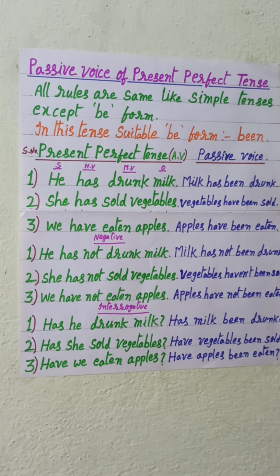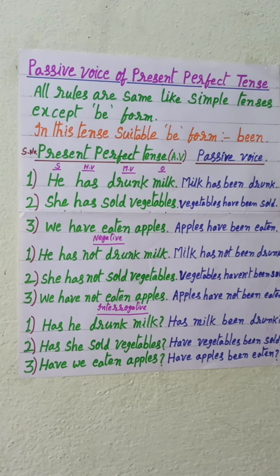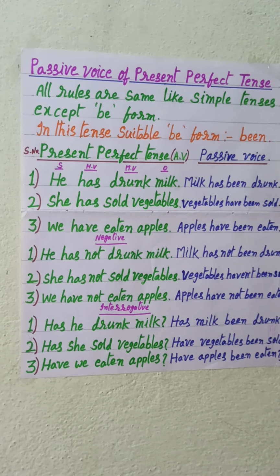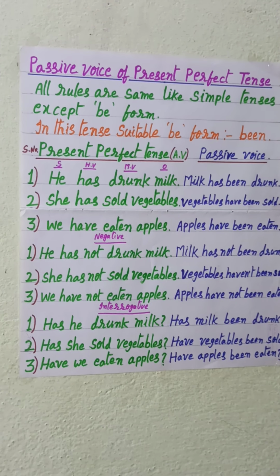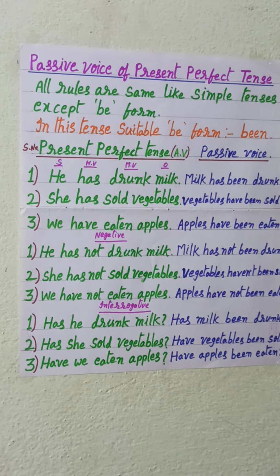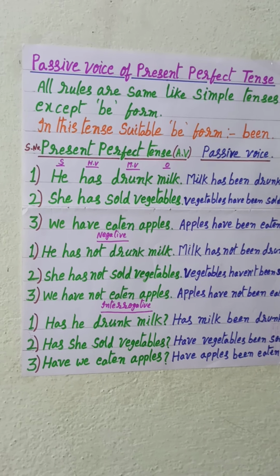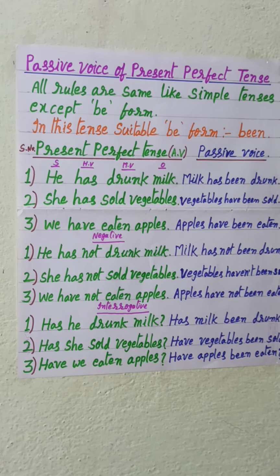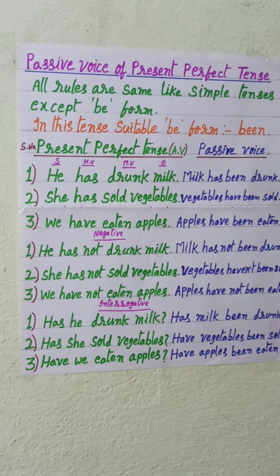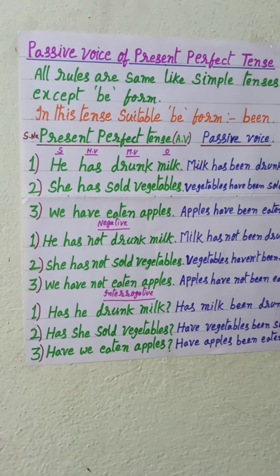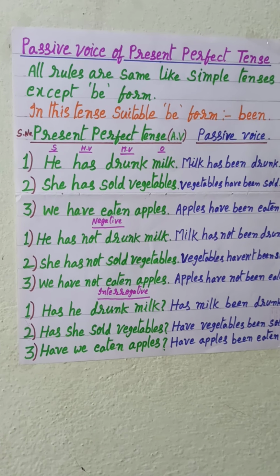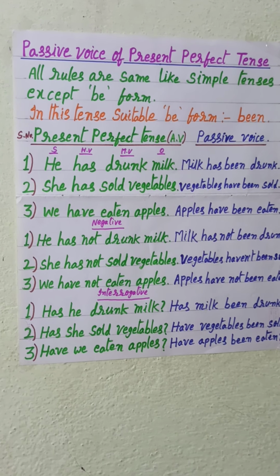Already we know that the main verb of every passive voice is past participle. So here the main verb is not changed.